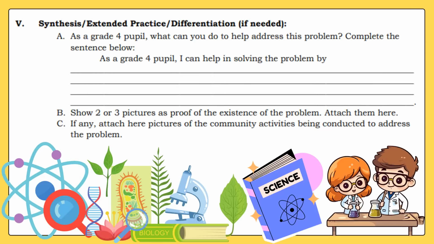Next, letter B, show 2 or 3 pictures as proof of the existence of the problem. Attach them here. And letter C, if any, attach here pictures of the community activities being conducted to address the problem.